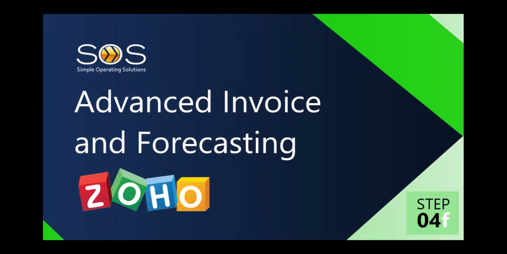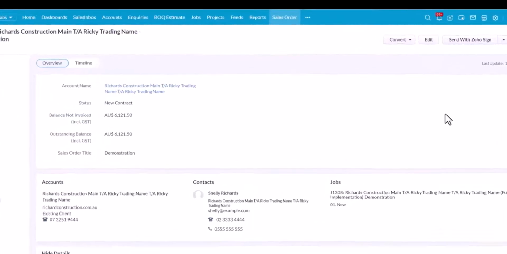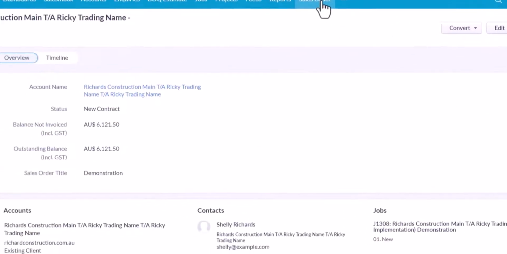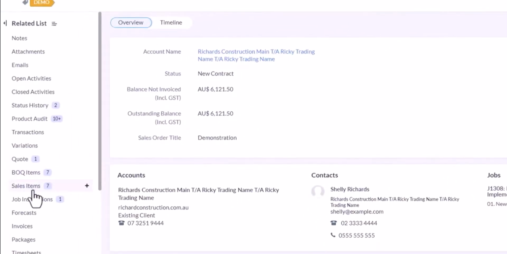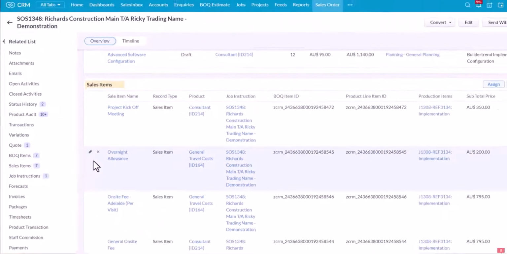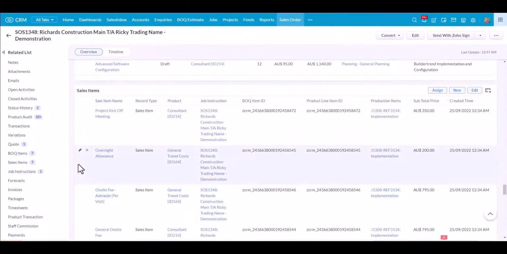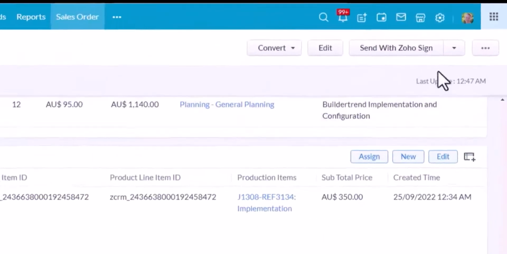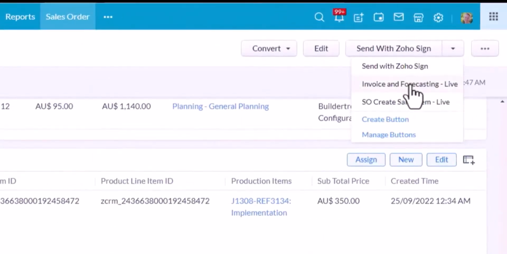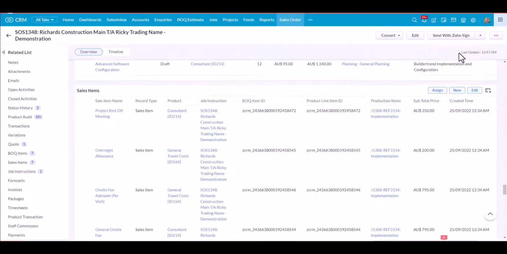Hello everyone, I'm going to show you the new invoice and forecasting widget in Zoho CRM. So I'm in a sales order, and over here on the left hand side you can see this sales order has 7 line items. These line items need to be forecasted and then invoiced. So I'm going to jump over here to the widgets and open up the invoice and forecasting widget.